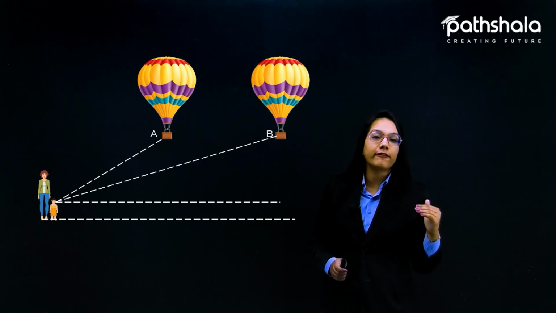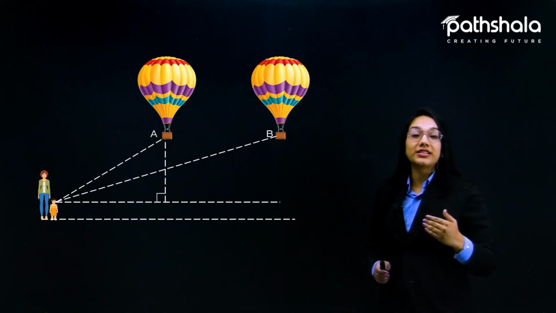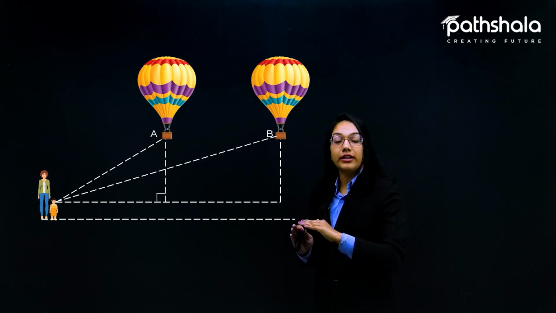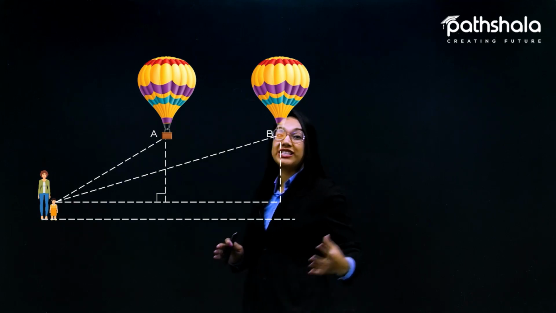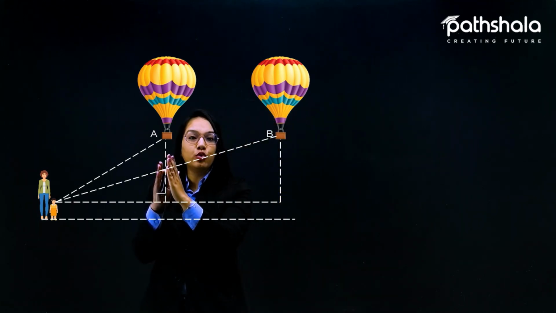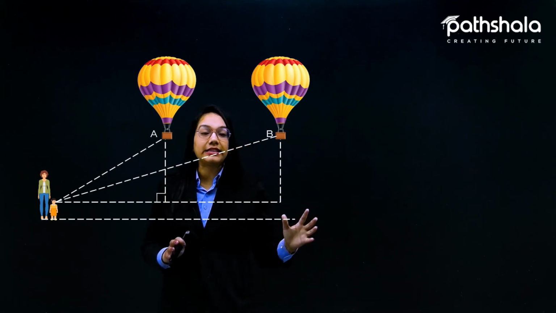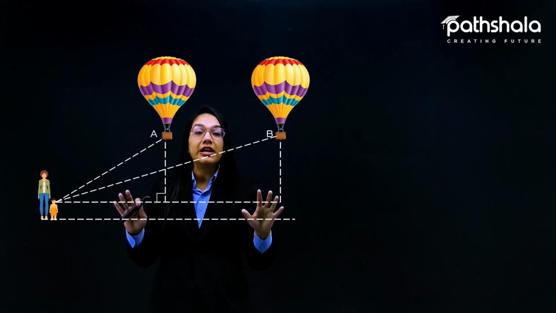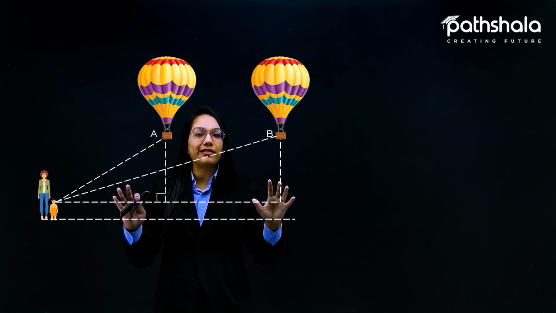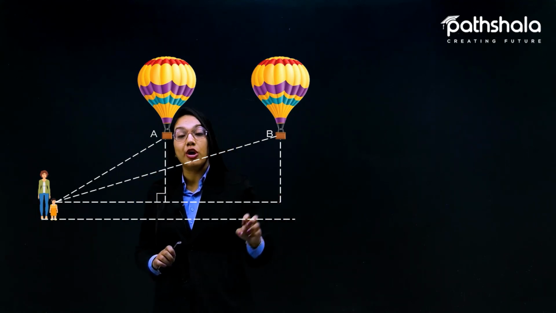Let us suppose I ask you: can you find the distance of this hot air balloon above the ground, or the distance traveled by the balloon from the point A towards the point B? All these things can be found using only one thing. As you can see, there are two right triangles forming with this balloon.